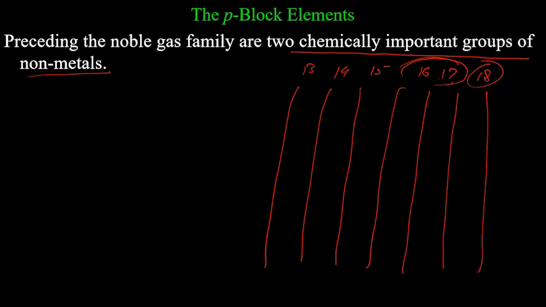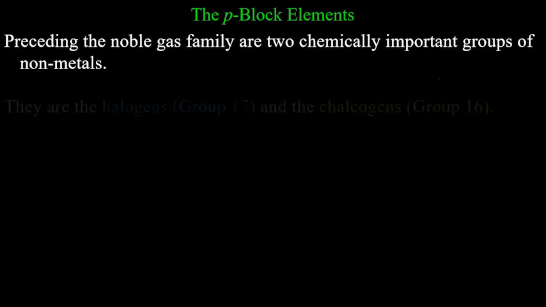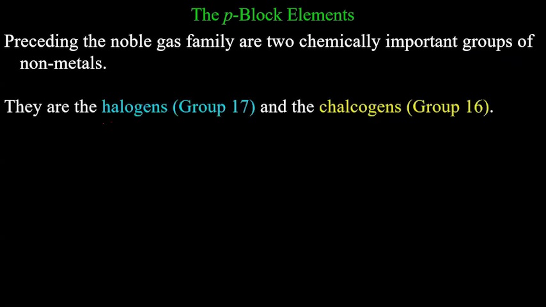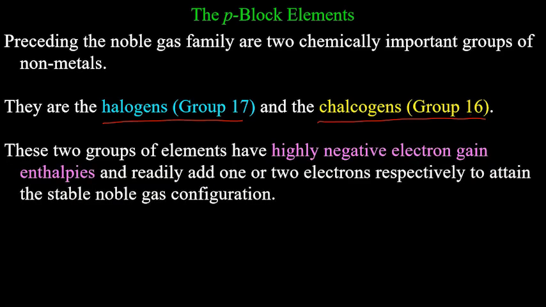Here we have group 17, which is the group of halogens. Chlorine, bromine, iodine. And chalcogens, group 16. Sometimes you will be asked which group or which elements are known as chalcogens, which groups are known as halogens. You need to remember group 16 is given the name chalcogen, group 17 halogen. Nothing more than that. These two groups of elements have highly negative electron gain enthalpies.